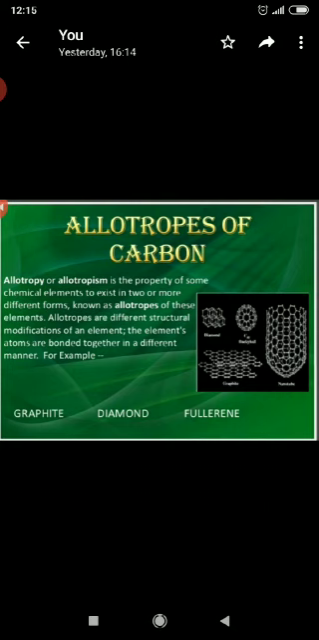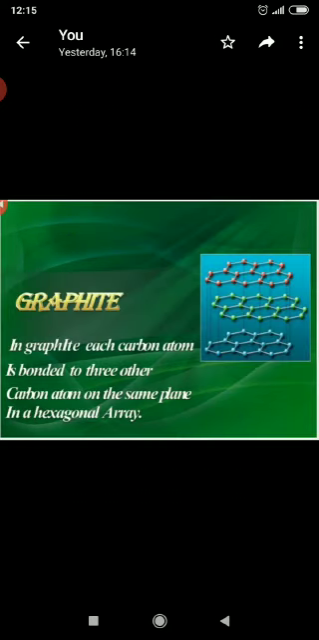So what are allotropes of carbon, or what is allotropy? It is a phenomenon by which carbon exists in various physical forms. They are known as allotropes. So carbon has 3 allotropes: diamond, graphite and Buckminster fullerenes. So let's study the structure of graphite.